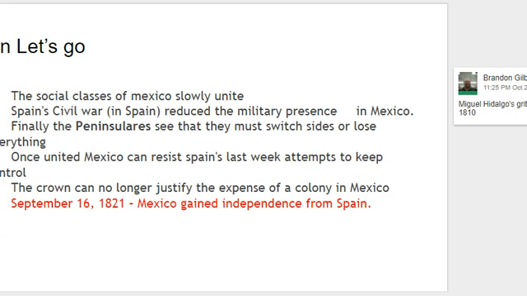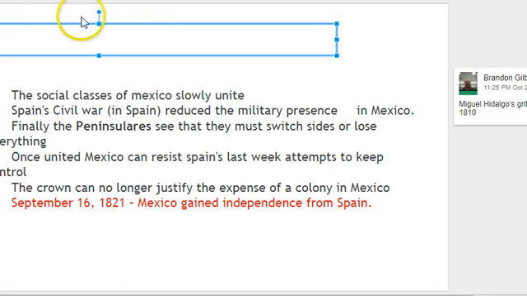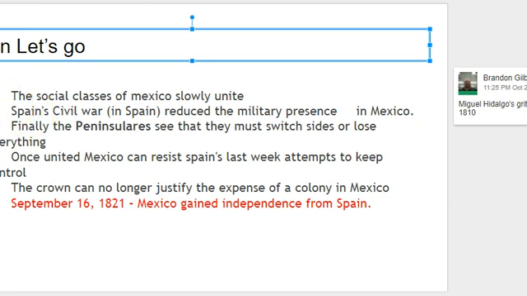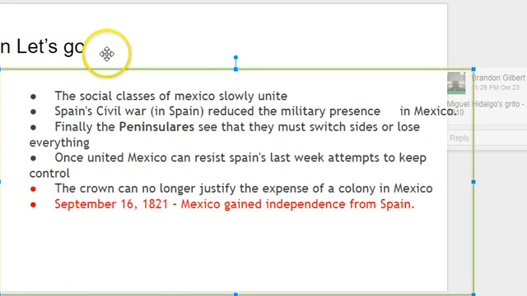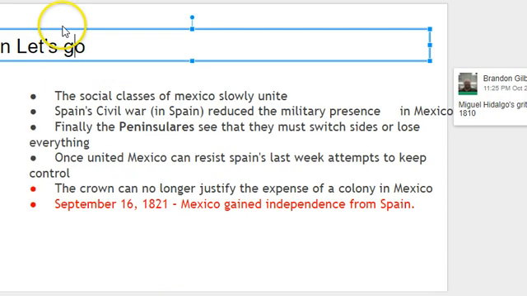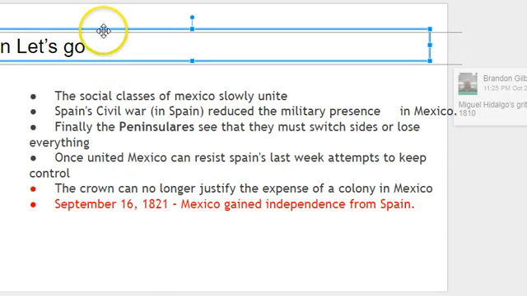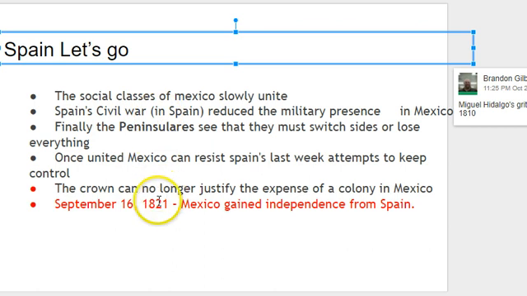All right. So Spain lets go. That's a little bit off. Let's move that over if we can. Nope. Hit undo. All right. So the idea here is that Spain lets go at a point of what it's doing. Okay, with Mexico. There we go. Now everybody can see that.